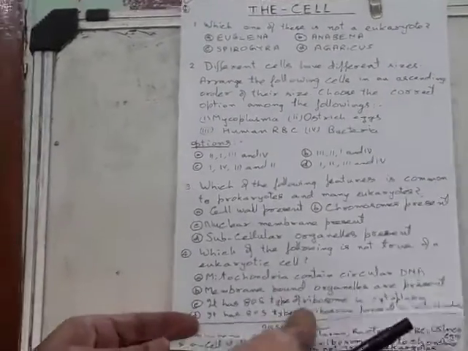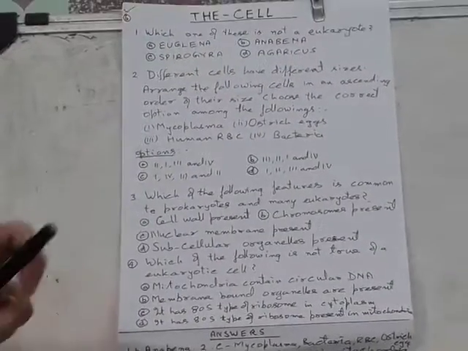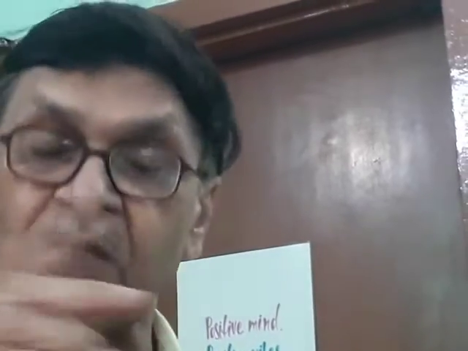Now the answer. Which one of these is not a eukaryote? Anabaena is the answer. Anabaena is a blue-green algae like Oscillatoria and Nostoc, which is a prokaryote.